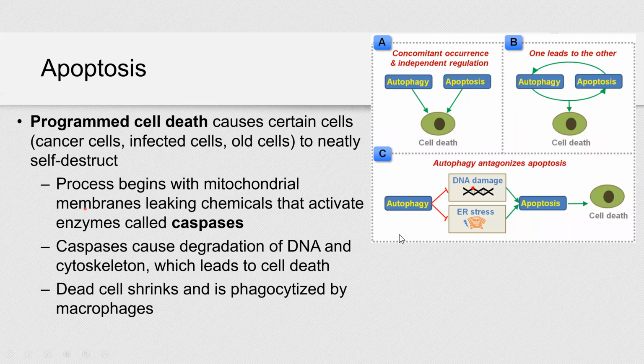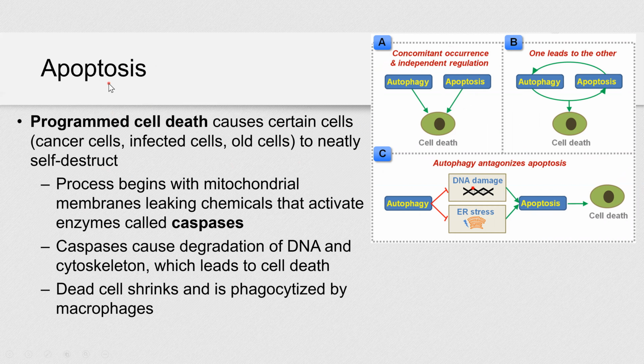Well, sometimes cells will go through apoptosis. It's a programmed cell death that causes certain cells to neatly self-destruct. Some apoptosis happens even during embryonic development, right? When you form your body, you might want to get rid of some cells.